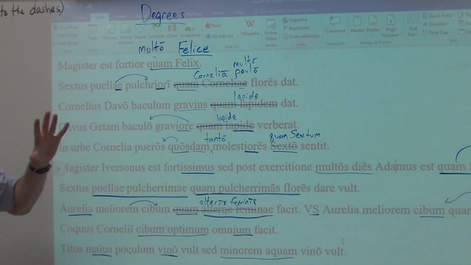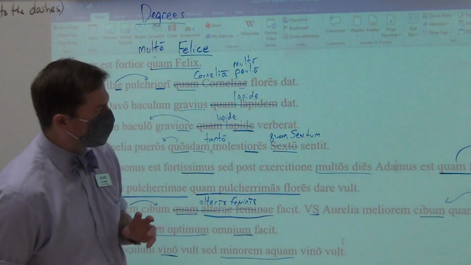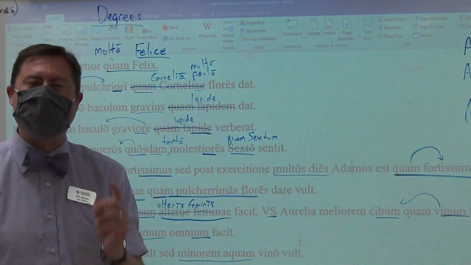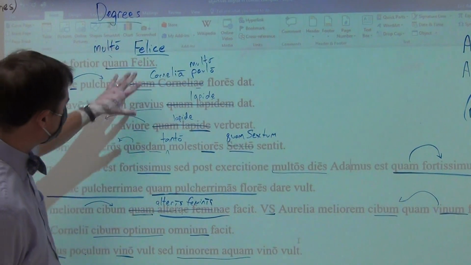So that's it. You've got your ablative of comparison, ablative of degree of difference, and remember, as blank as possible. And that's your last word: possible. Those are the translations of quam and the constructions that you see.